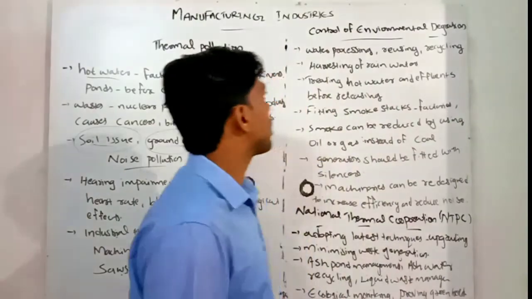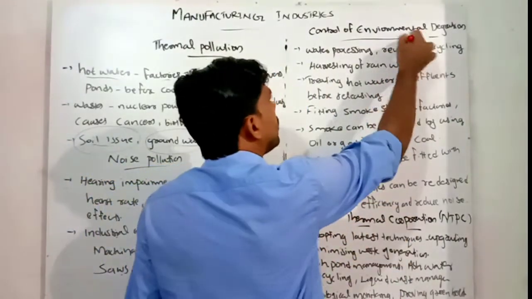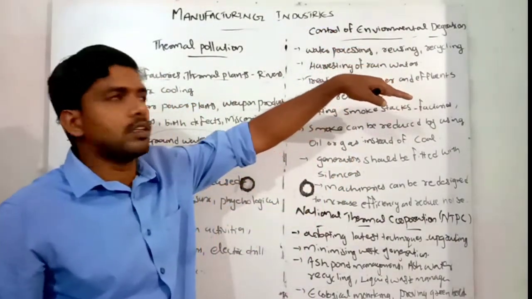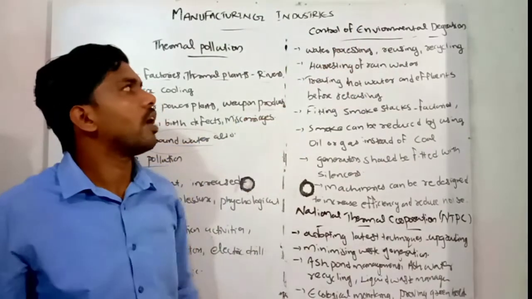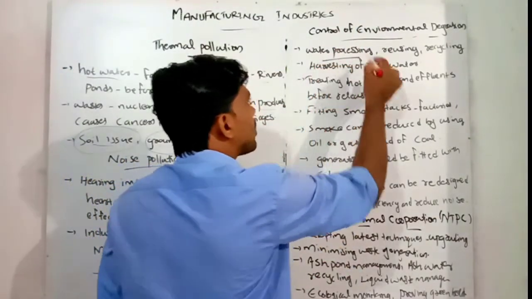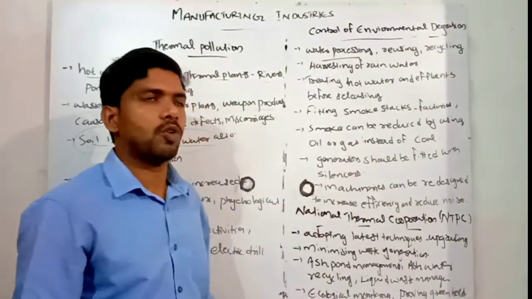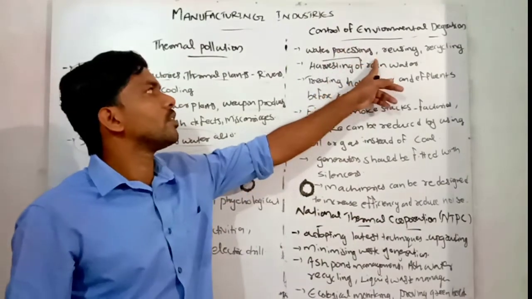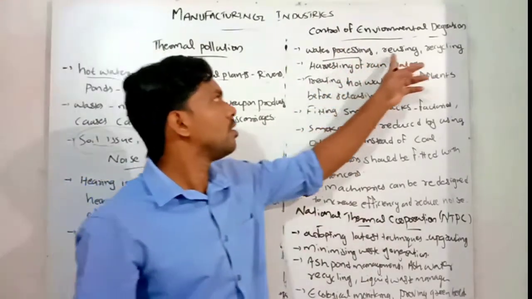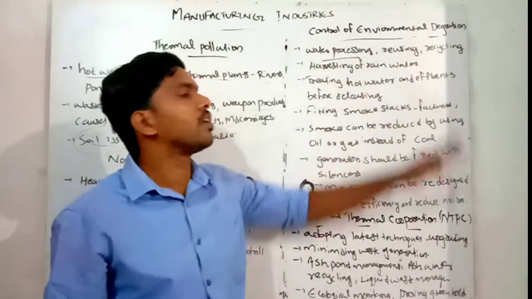Okay. Next, the last area we can discuss is the control of environmental degradation. How to control environmental pollution? First, factories and industries are widely polluting our environment. To overcome that, water processing, reusing and recycling is the best method. Water from industrial areas should be processed properly, then reused and recycled.